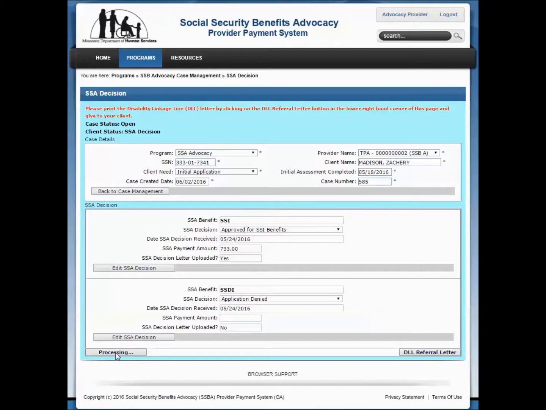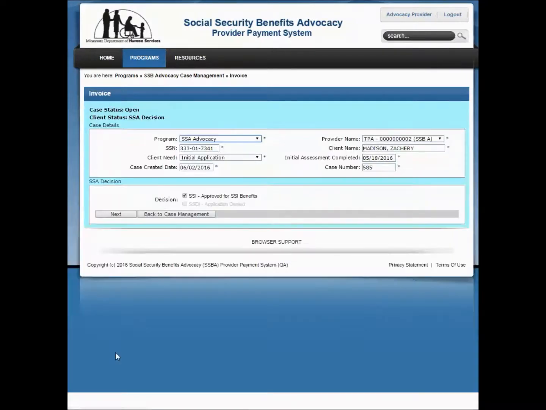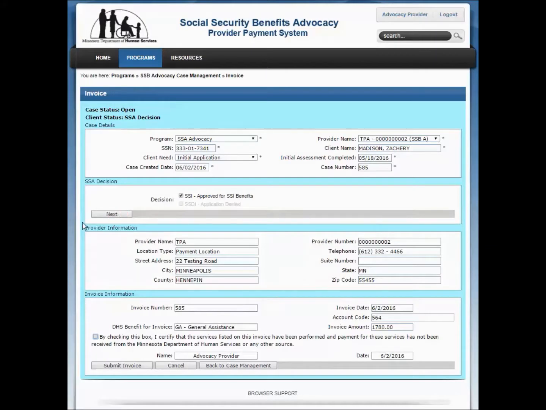The Case Details section displays information from your client's case record and is view only. The SSA Decision section displays the approved SSA benefit. This information is pulled from the SSA Decision page and is view only. Click the Next button. The Provider Information section displays information from your contract.